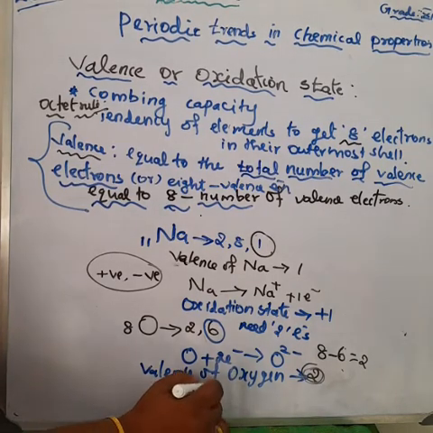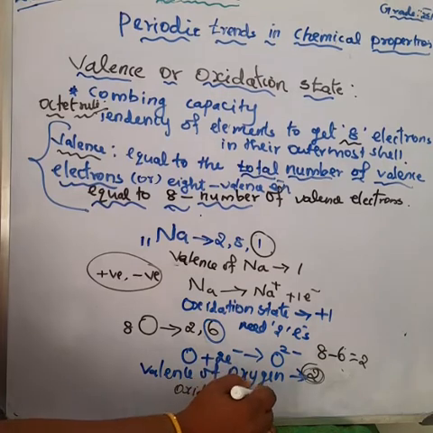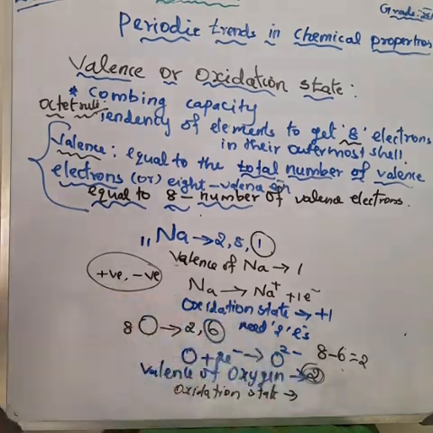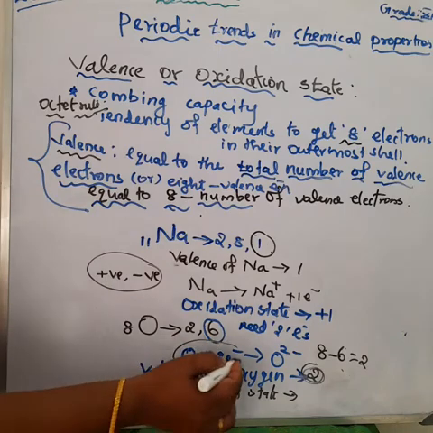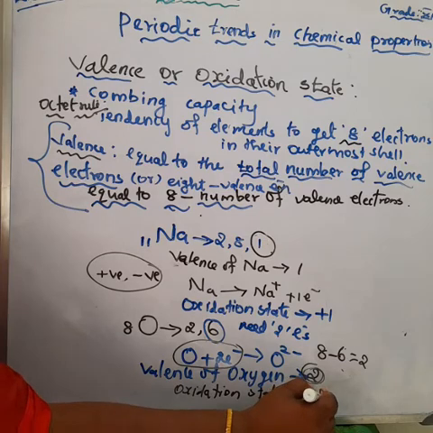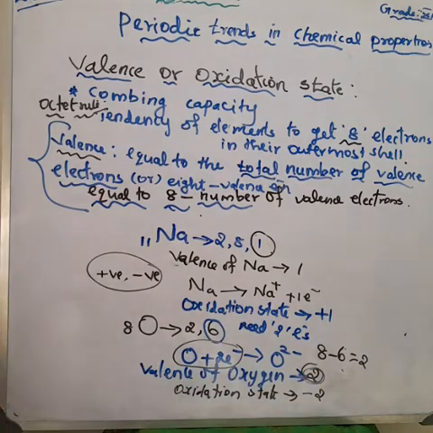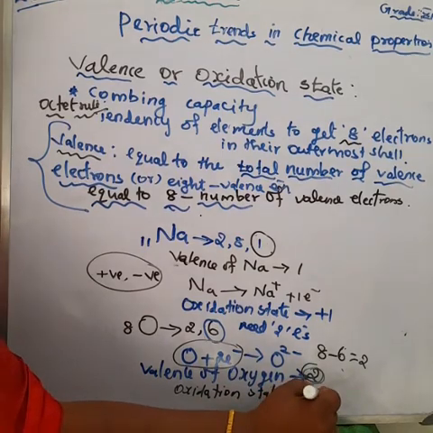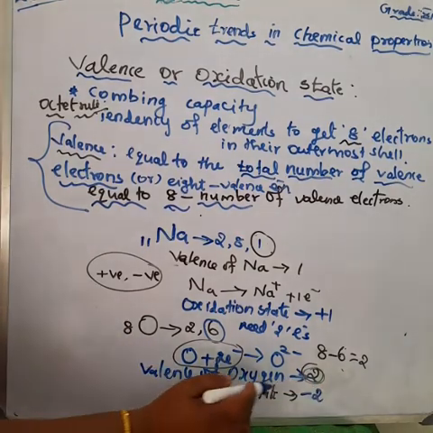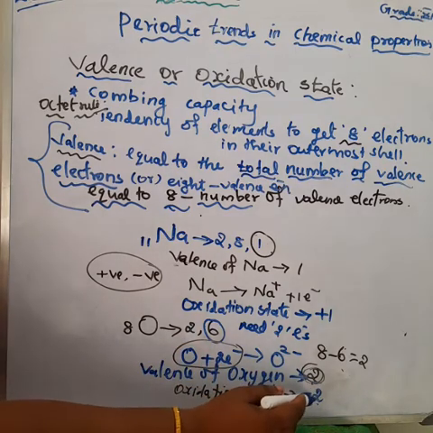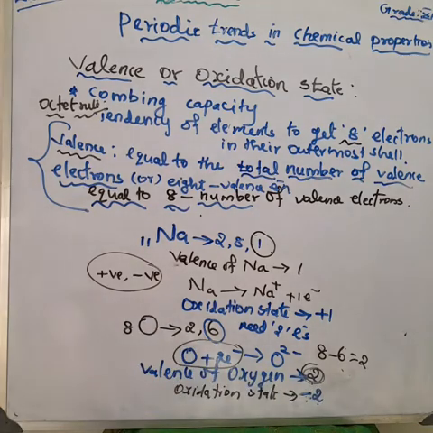So what is the oxidation state here? Positive or negative? Negative, because it accepts 2 electrons from any other atom. Oxygen atom needs 2 electrons; it gains 2 electrons from any other atom. So the valence of oxygen is 2. What is the oxidation state? Plus 2. Understood? Sorry, minus 2. Okay, because of the gain.